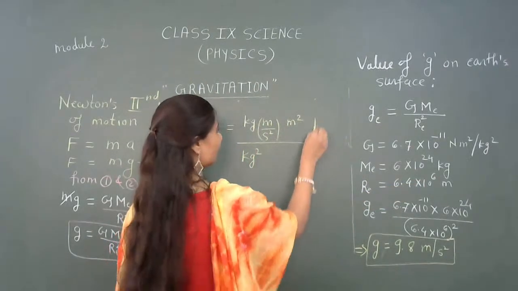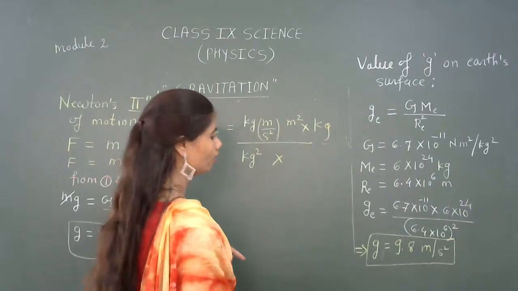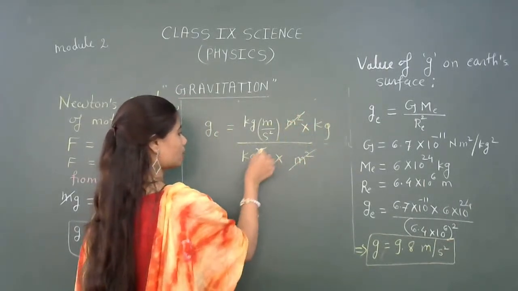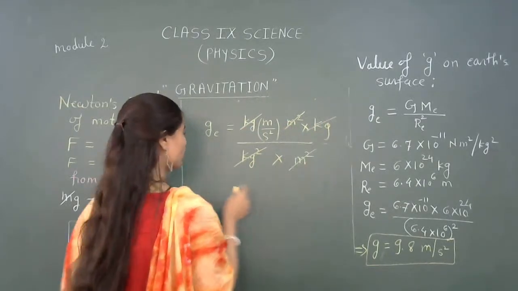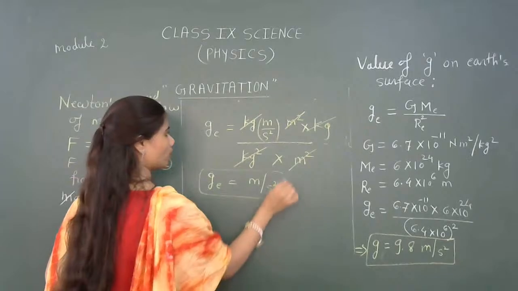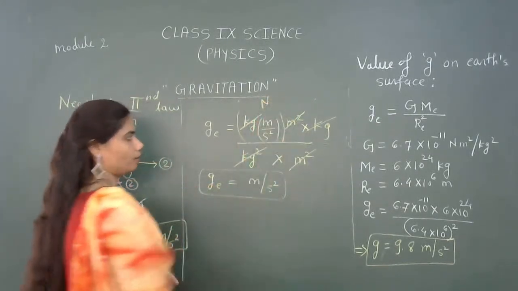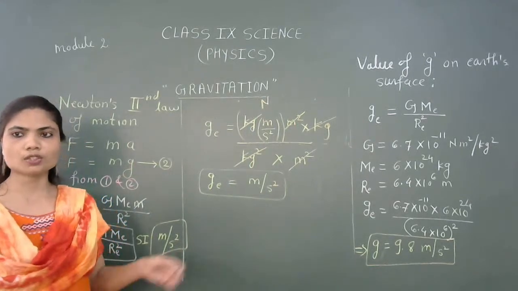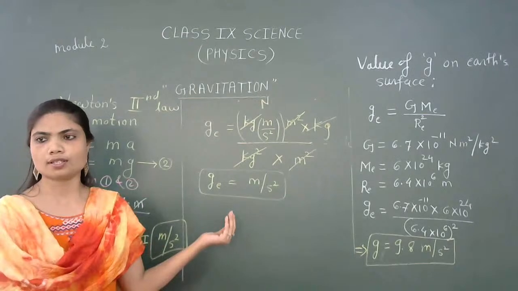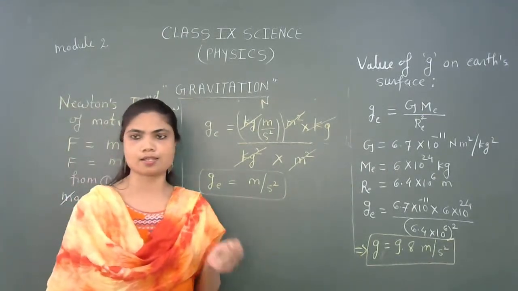Again, mass will be there, kg in product, and divided by your meter square. So this meter square will be cancelled out, kg will be cancelled out, and g will have SI unit as meter per second square. Okay. So this is nothing but the replacement of Newton. Done. So we have calculated the unit and the value for this. Yes, value for this small g on Earth surface.